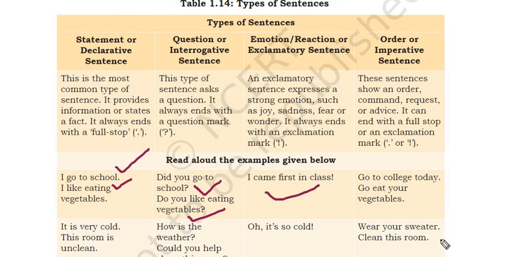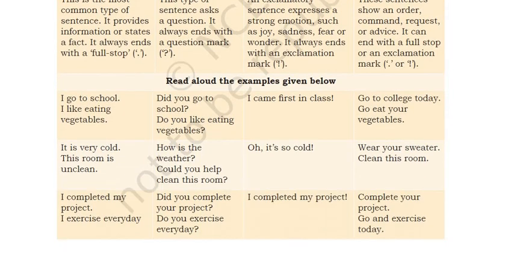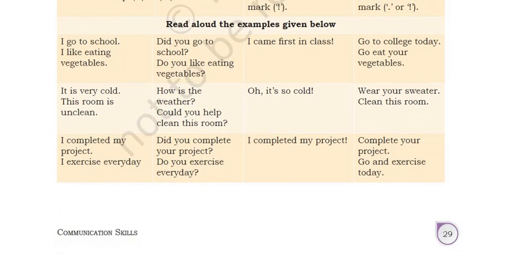So this is reaction or something. You can see emotion that I came first in class. Exclamation. Go to college today. Go eat your vegetables. Ordered. Go to college today. Go eat your vegetables. Like this order kind of thing, right? So these are all examples. Now, next, these all are examples you can check.